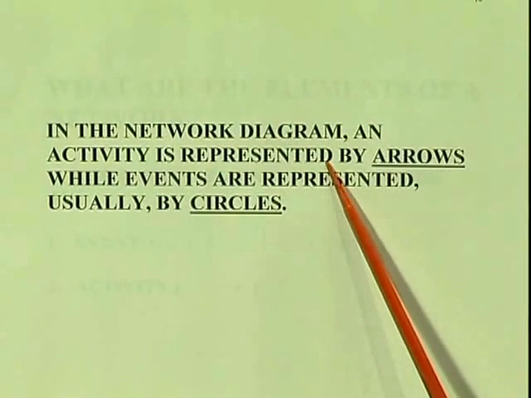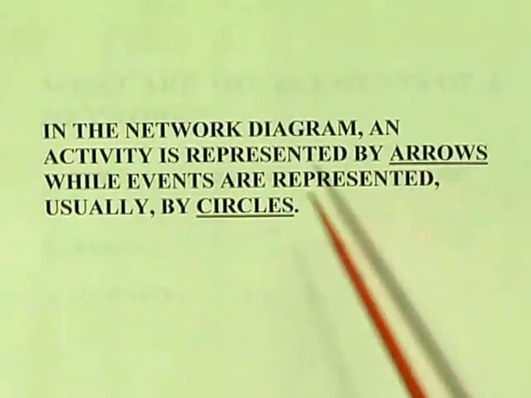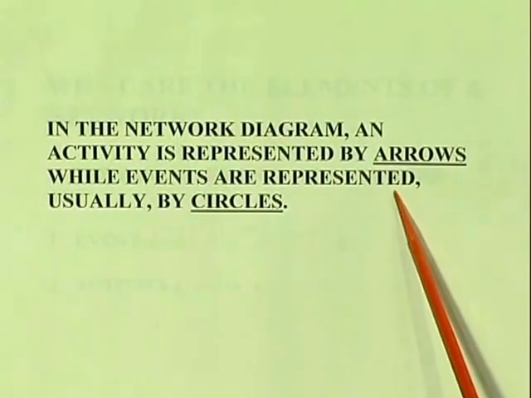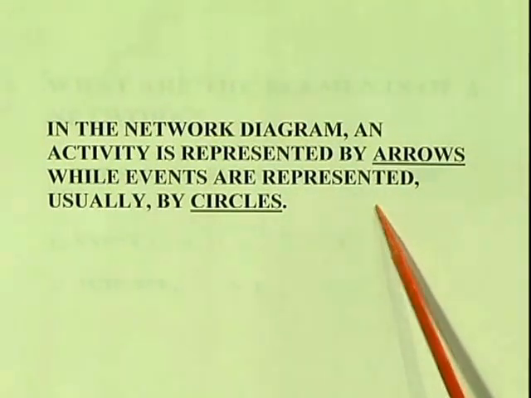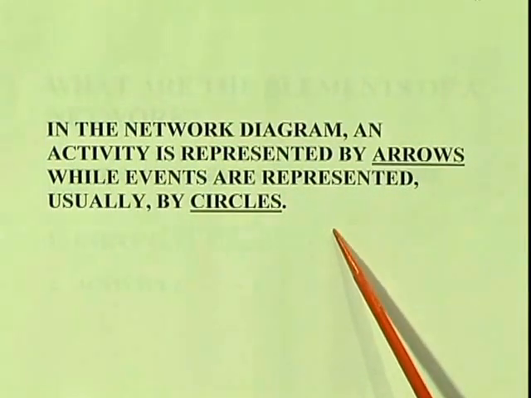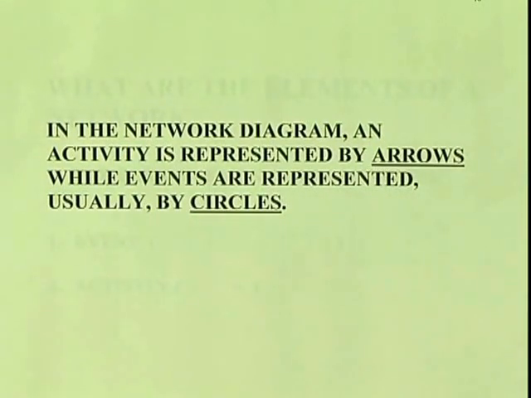In the network diagram, an activity is represented by arrows, while events are represented by circles, or in some cases rectangles, squares or elliptical forms. The activity is shown either with a continuous line, that is an arrow with one end, or a dotted arrow, in the case of dummy activities.